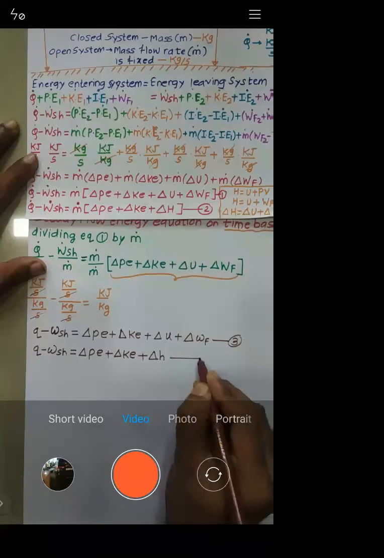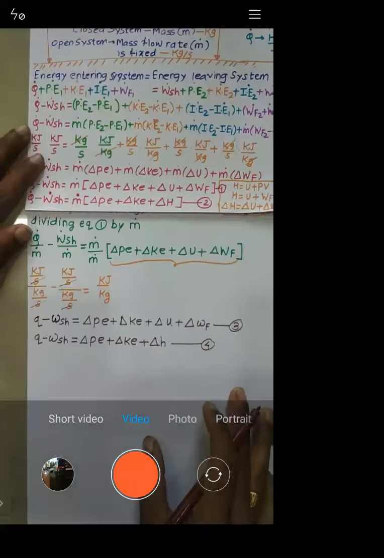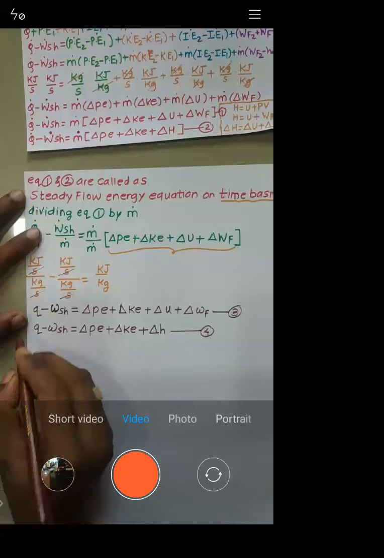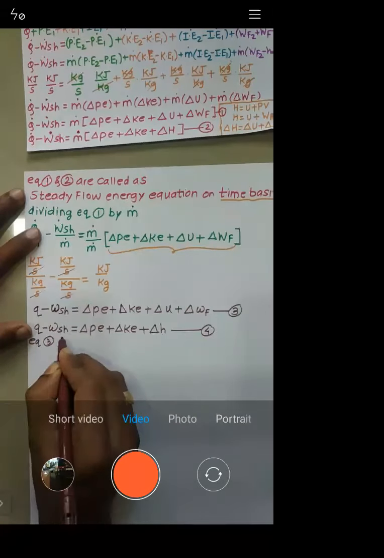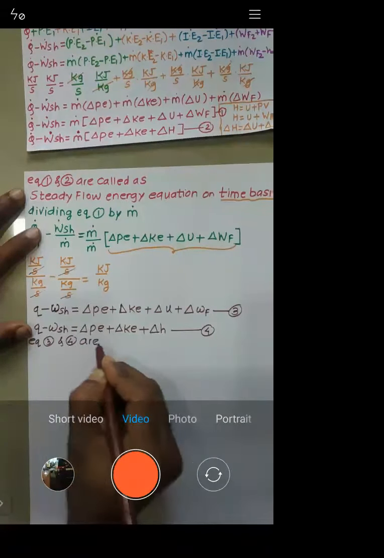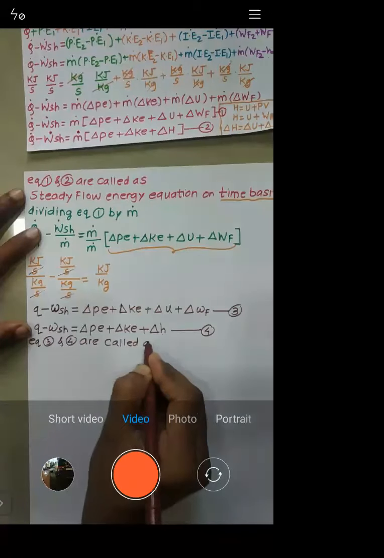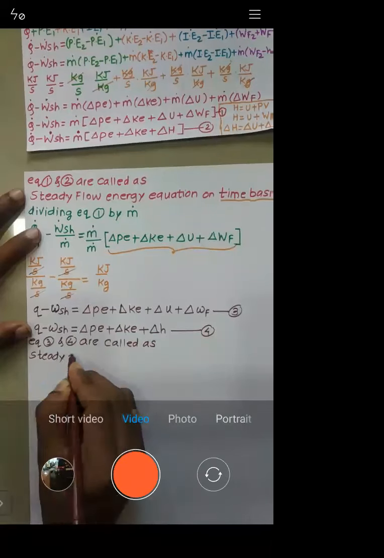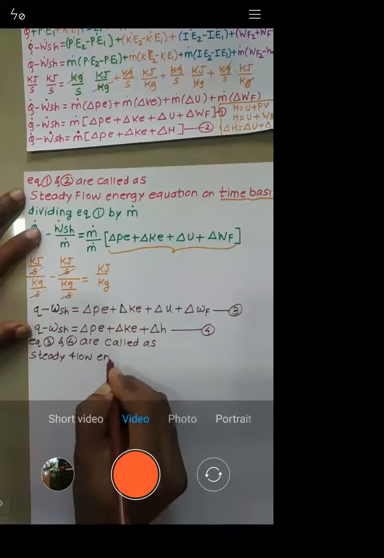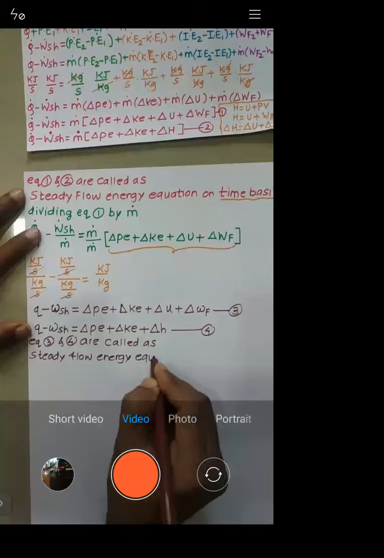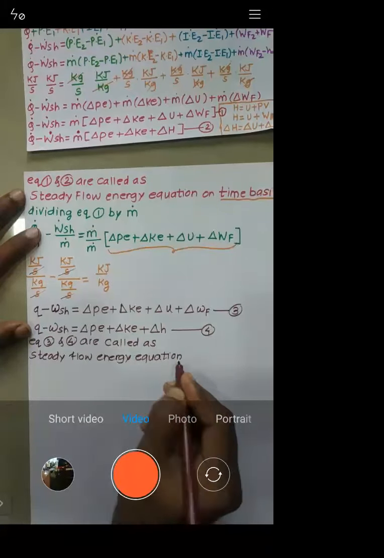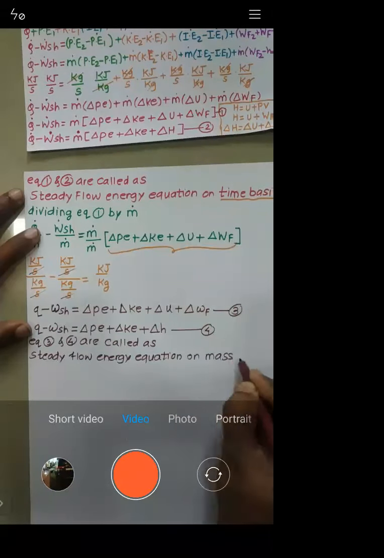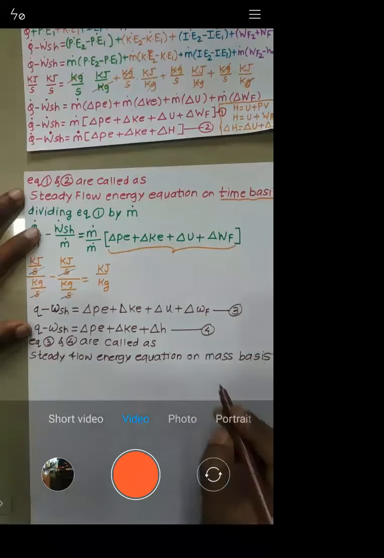This is equation number 3. This is equation number 4. Again, equation number 3 and 4, they are very important. So see, equation number 3 and 4 are called the steady flow energy equation on the mass basis.